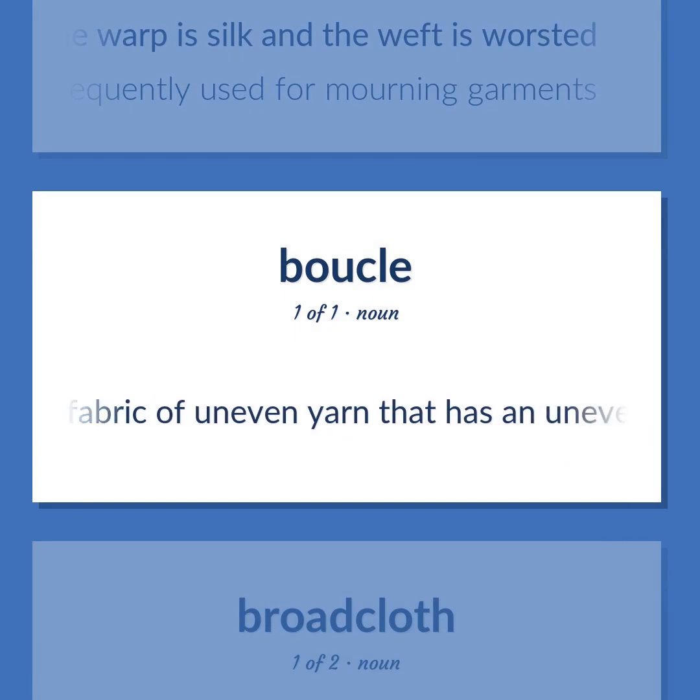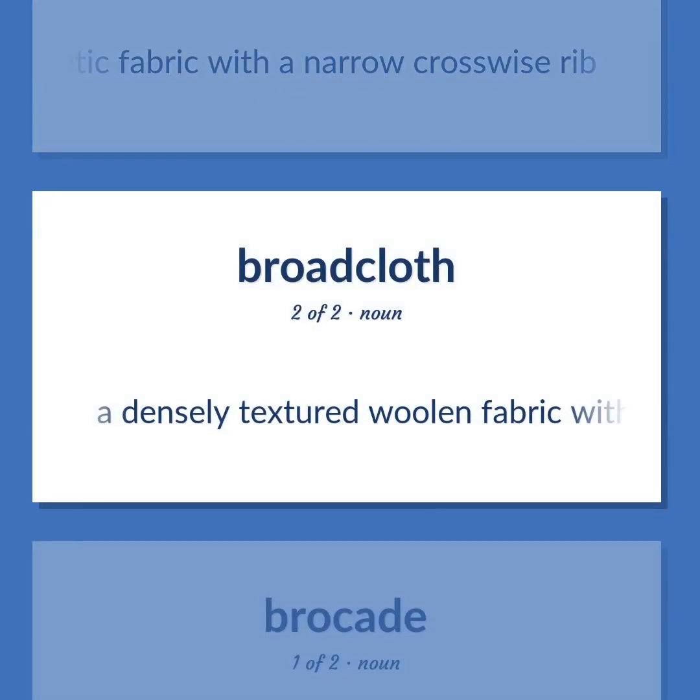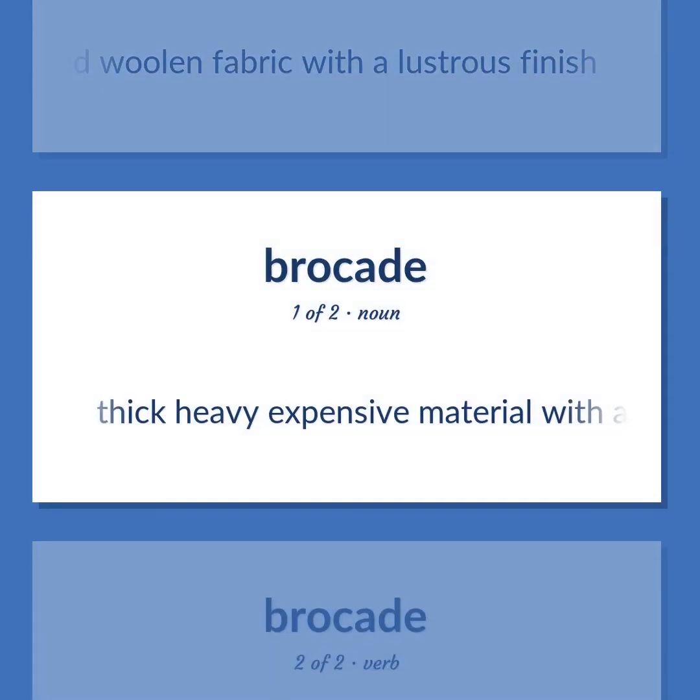A fabric of uneven yarn that has an uneven knobby effect. A closely woven silk or synthetic fabric with a narrow crosswise rib. A densely textured woolen fabric with a lustrous finish. Thick, heavy, expensive material with a raised pattern.